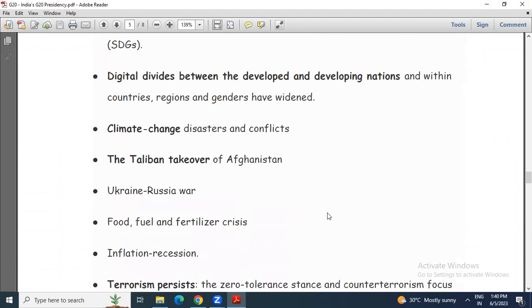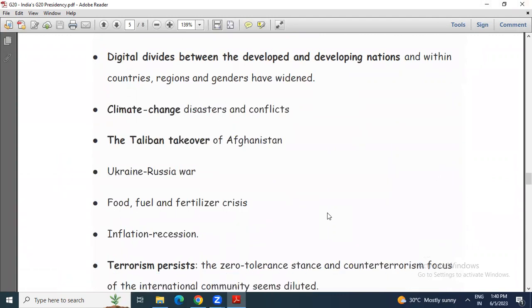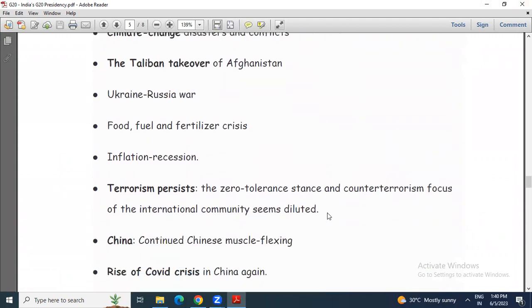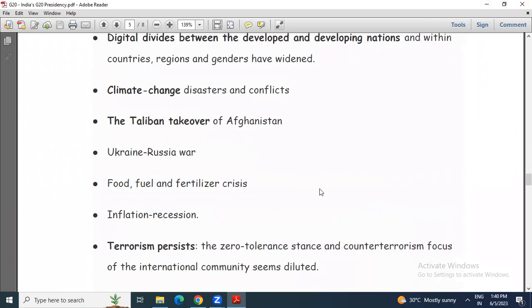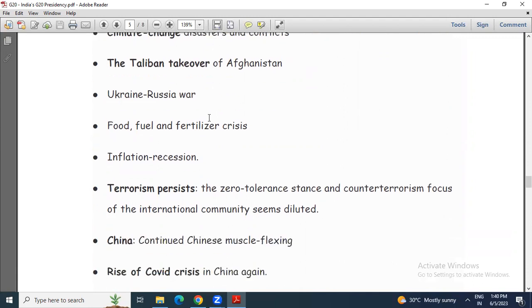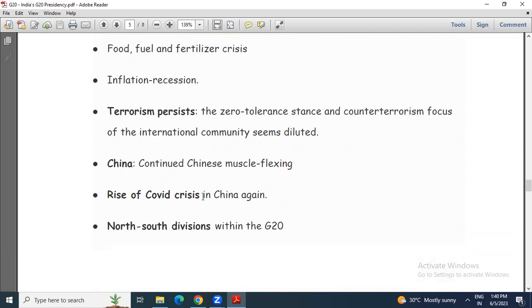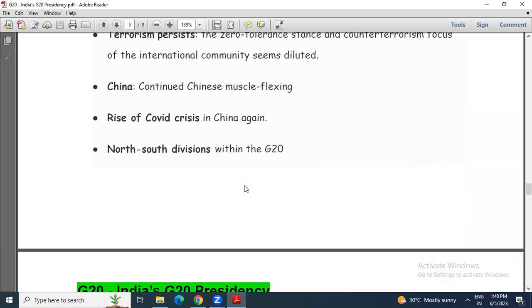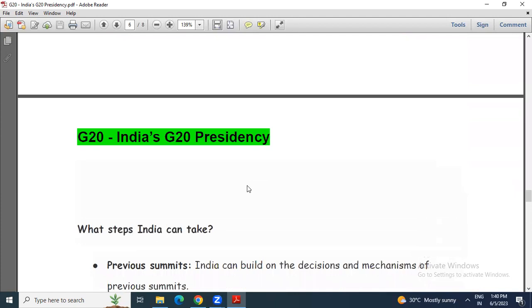Then the digital divide between developing and developed countries, and climate change disorder and conflicts, where India has also been able to show a significant role. Recent changes include the Taliban takeover of Afghanistan, the Ukraine-Russia war, inflation, recession, persisting terrorism, China's muscle flexing, and the North-South division.